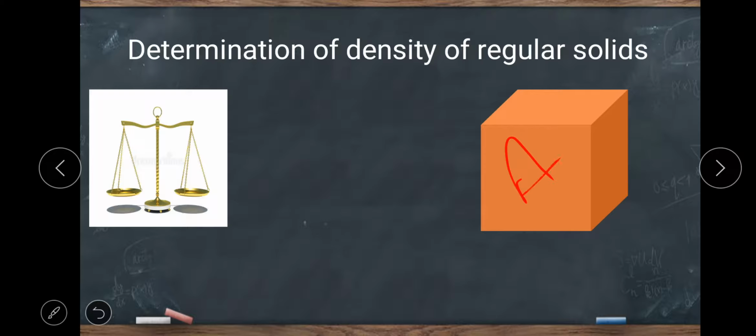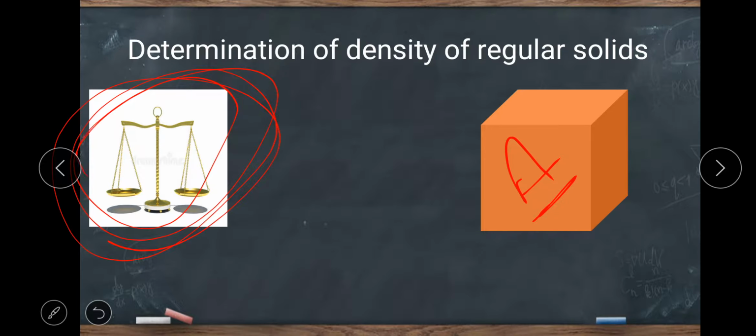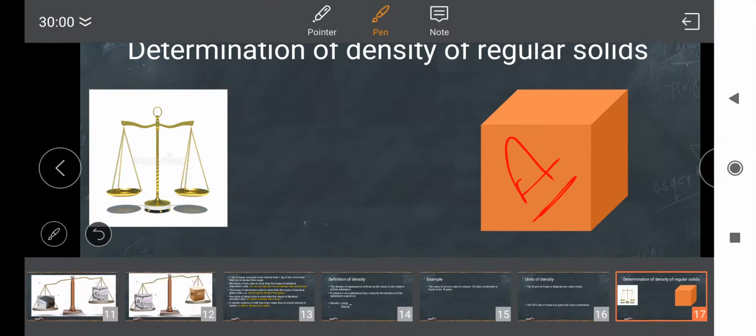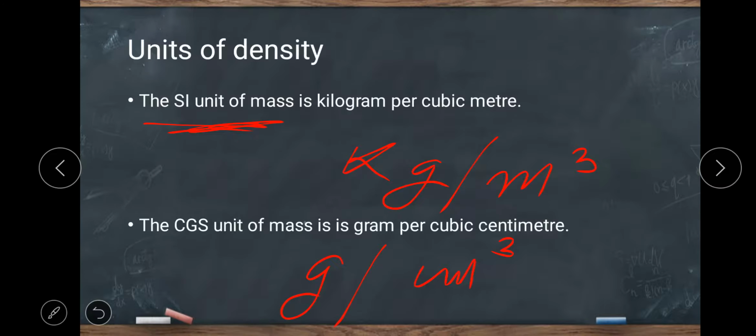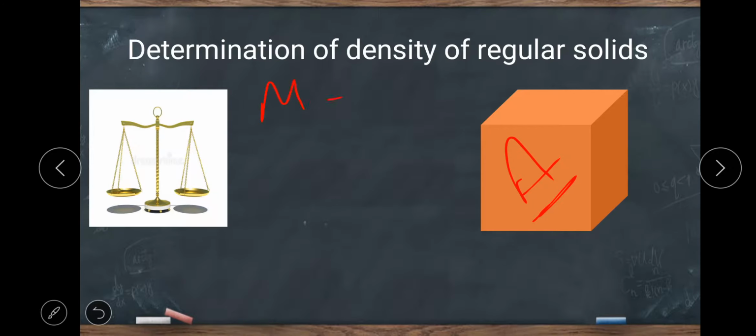Suppose the object A is a cube. We can measure the mass of this object by using the beam balance. We can place this cube in one of the pans of the beam balance. In the second one we can place the weights, so that we can find out its mass. Let the mass be 51 gram. And for finding the volume of the cube, as you all know, it is a to the power 3.